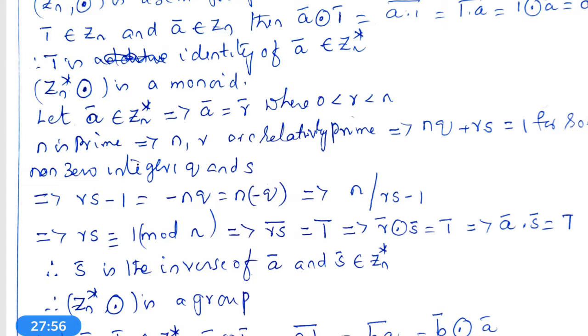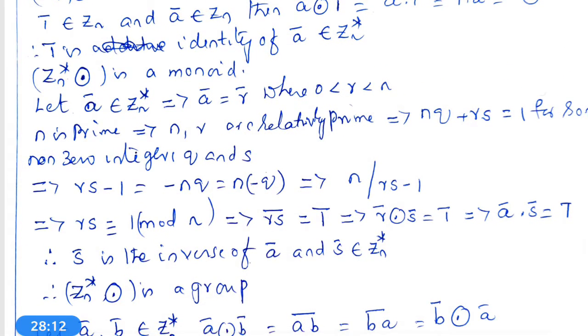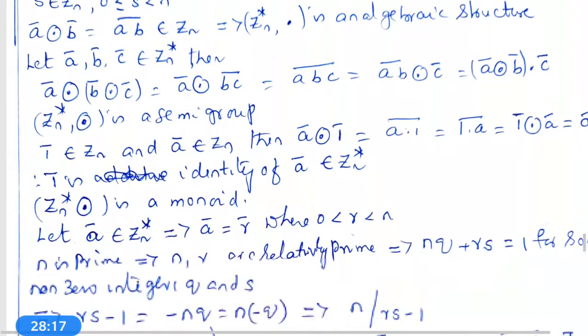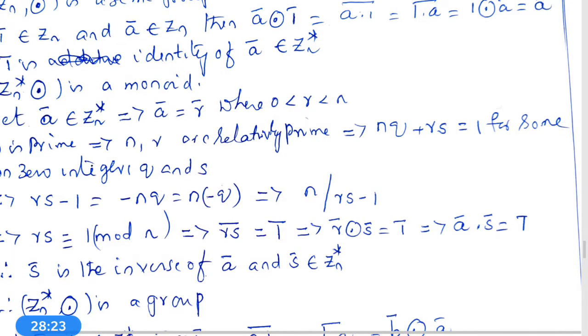Now let A bar belong to Zn star. This implies A bar is equal to R bar, where 0 is less than R less than n. Therefore, n is prime implies n, R are relatively prime. N, R relatively prime implies nq plus rs is equal to 1.